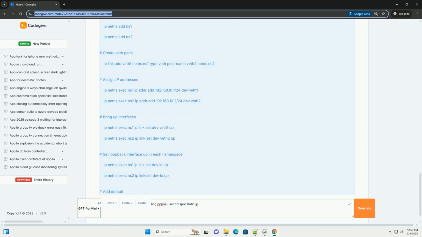2. Application management, app isolation/QoS. Application management involves controlling and prioritizing network traffic based on the application generating it. Quality of service, QoS, techniques are used to ensure critical applications get the bandwidth they need while less important applications are throttled.